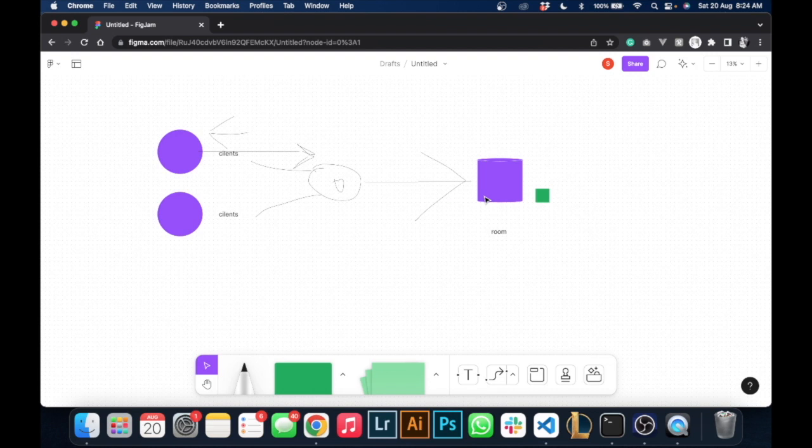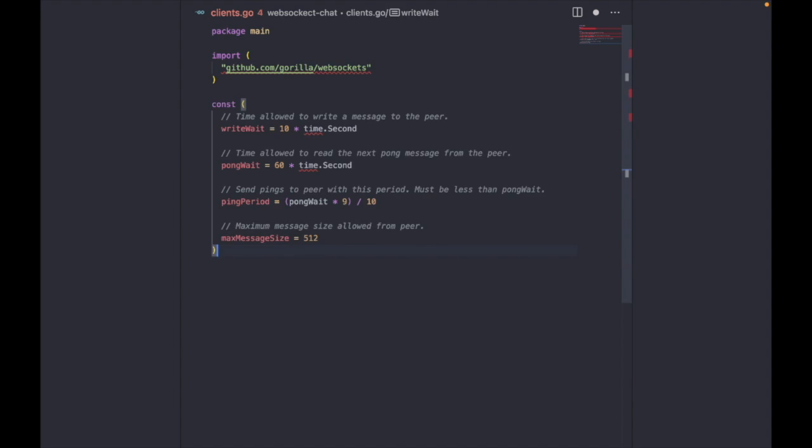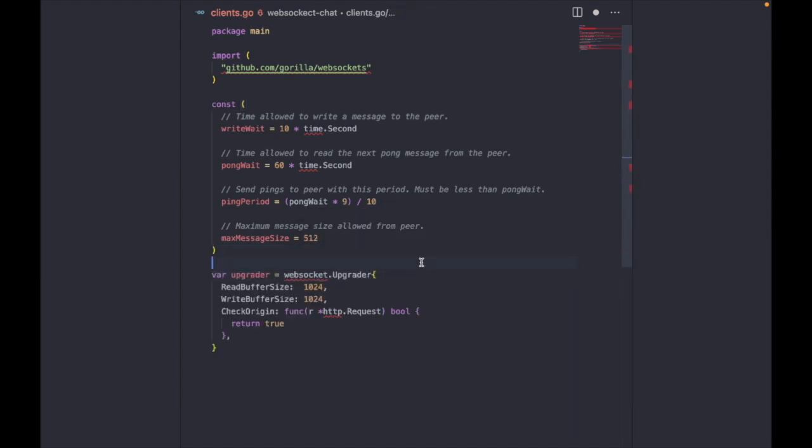So let's hop into the code now, guys. Let's start with the client package, right? The first thing we'll do is write down some constants that we would use. I would explain these constants later, but I'm just going to copy and paste them. Cool. Next I'm going to paste the upgrader object.